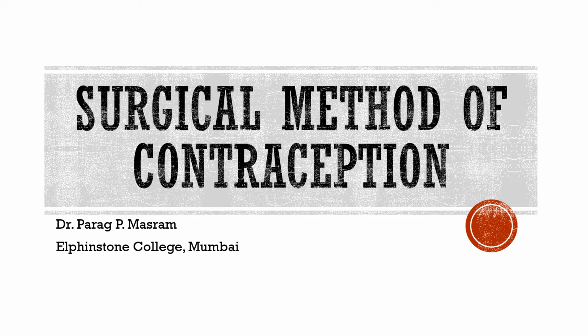Hello students, the topic today we are going to discuss is the surgical methods of contraception. What are surgicals basically? What is surgical? Surgical means it involves incision on the body, a cut on the body. A cut could be a smaller cut or it could be a bigger incision. But whenever incision is involved or a cut has to be made, anesthesia has to be given. So the organ first of all has to be anesthetized so that the patient should not feel any pain,